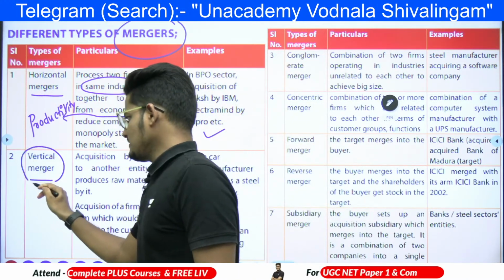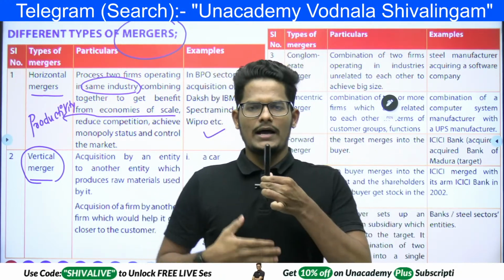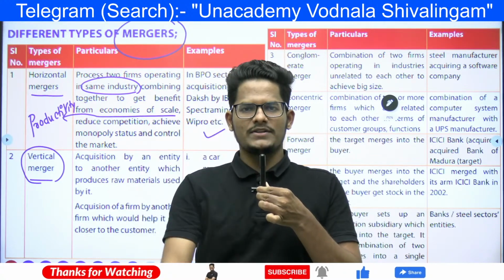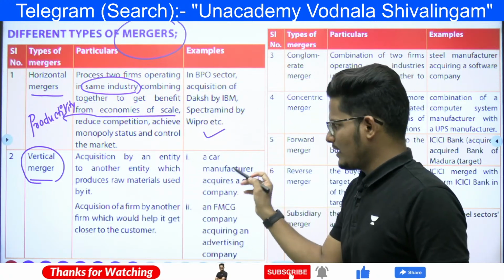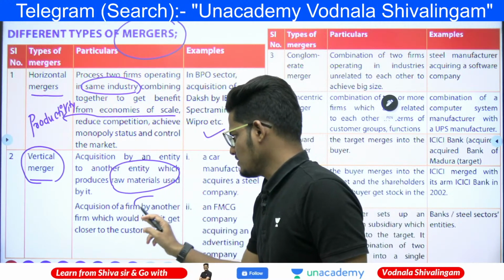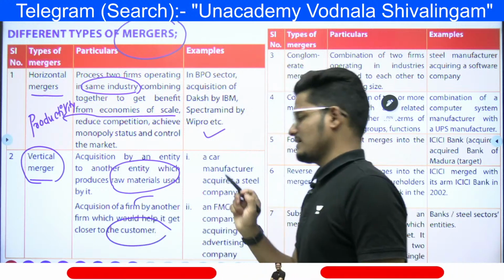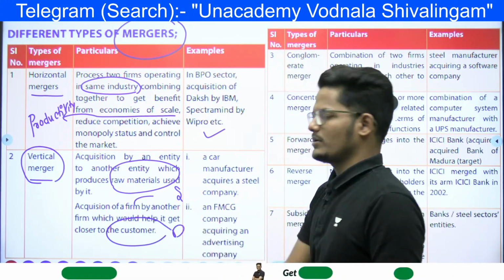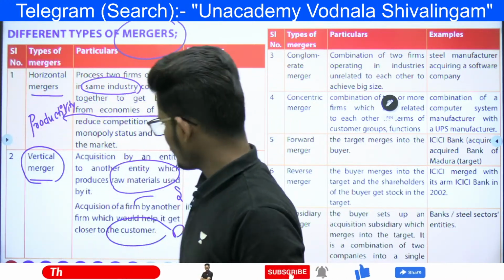Horizontal. Vertical merger is merging with a supplier or a distributor. Vertically, if I am the company, I will go and merge with my supplier, or else I will go and merge with my distributor. That's vertical merging. It is an acquisition by an entity of another entity which produces raw materials used by it, or acquisition of a firm that would help to get customers, that is a distributor. Either it could be with a supplier or with a distributor. Either way it can happen, and that comes under vertical merger.